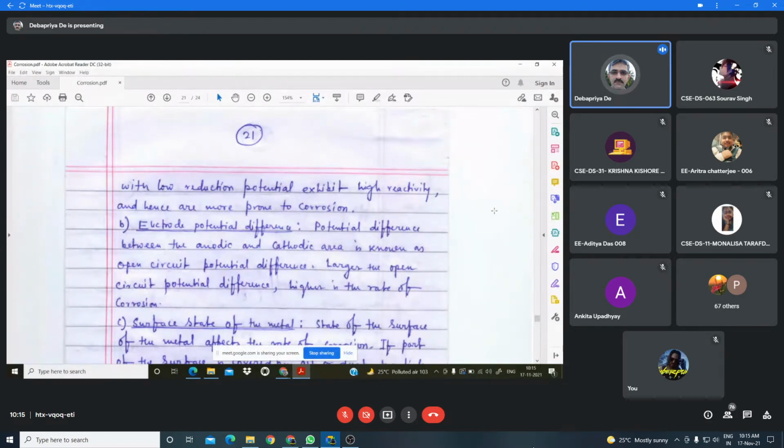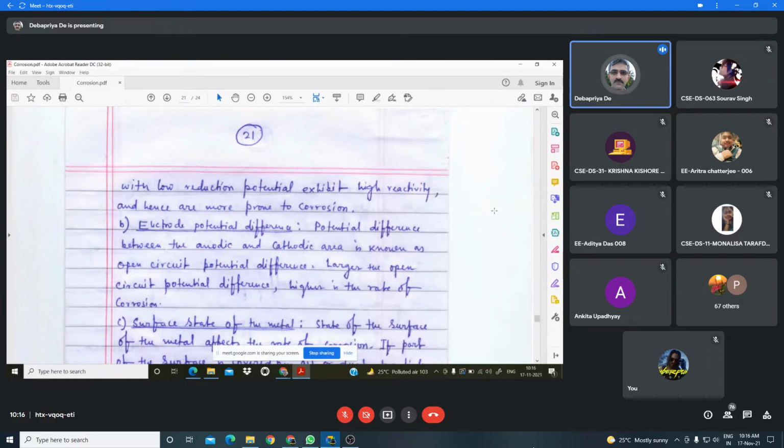In the region where they accumulate, the metal undergoes corrosion, because the oxygen concentration there is less compared to the other regions of the metal where there is no dust particle. Therefore, in that region the corrosion will occur, and this particular type of corrosion is the pitting corrosion. That means pit formation will occur.